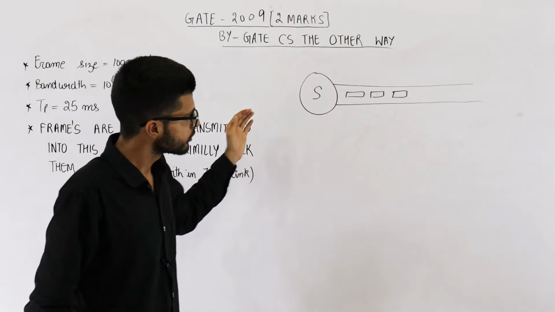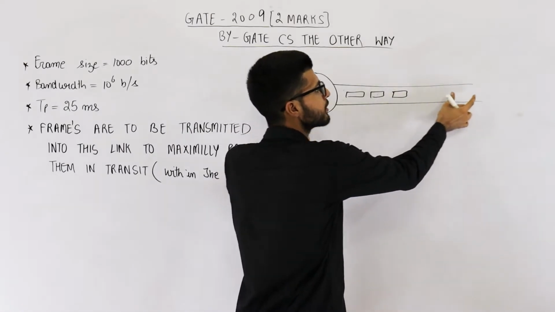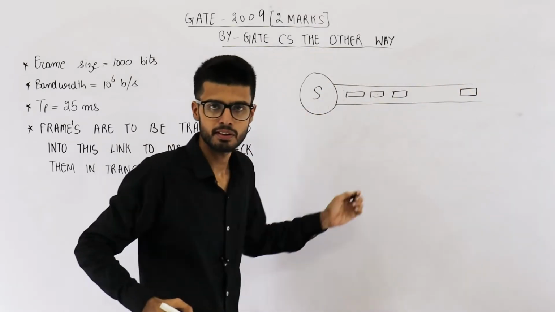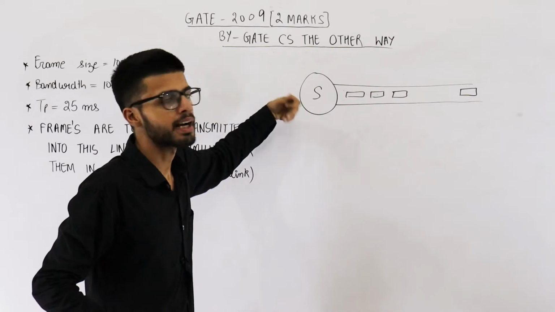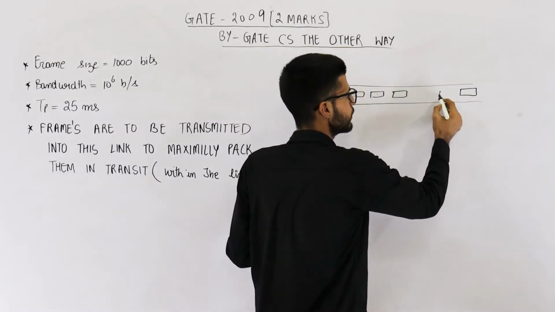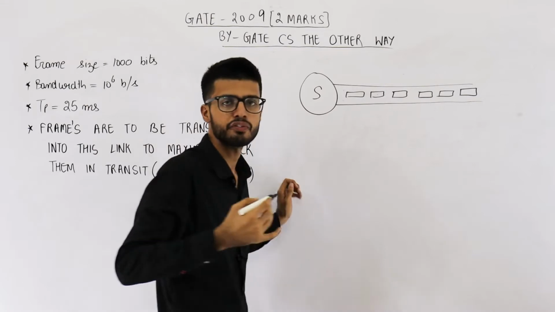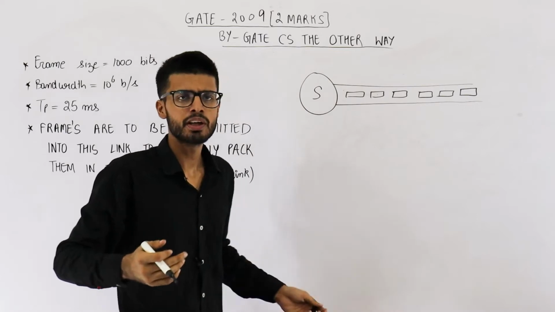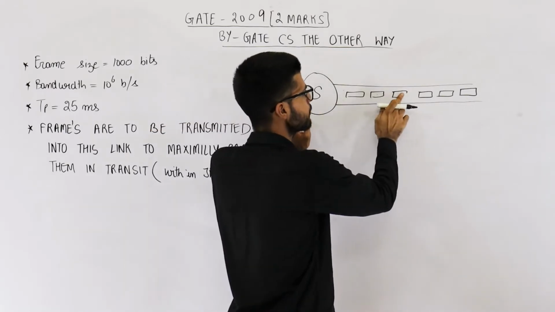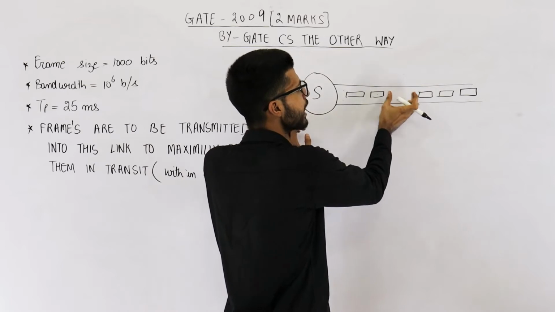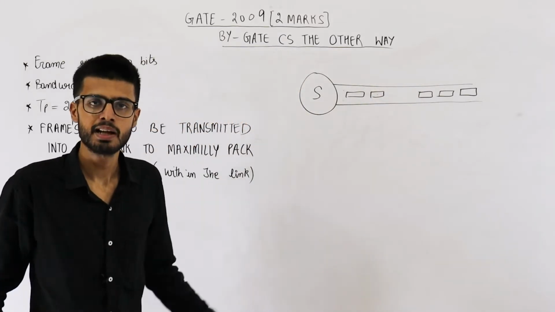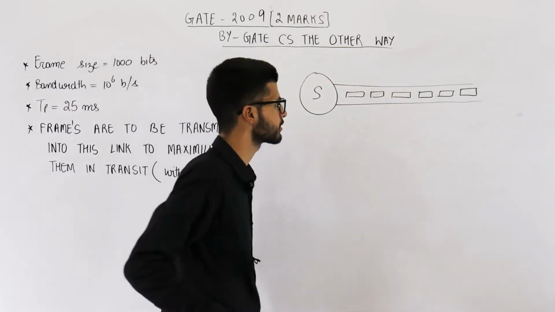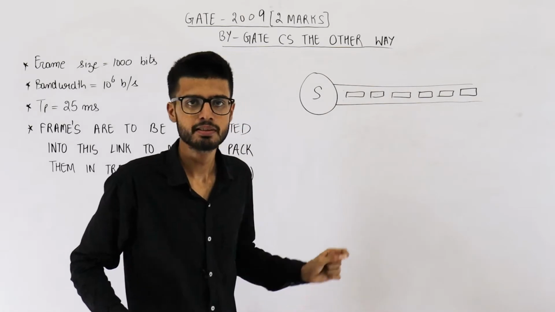So by the time the first frame reaches the other end of this channel, we must keep on sending frames continuously such that the entire channel is now full of frames or bits. Suppose in between the sender gave some delay, that means some empty space is created. Here we haven't sent any frames. Now we cannot say that it is maximally packed. To maximally pack it, just keep on sending bits continuously. There must not be any empty space in the channel.